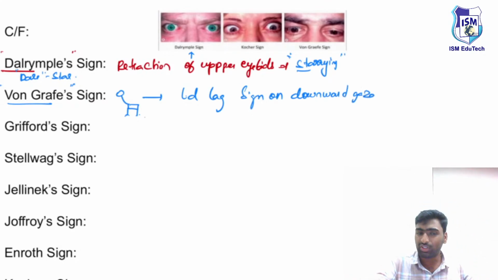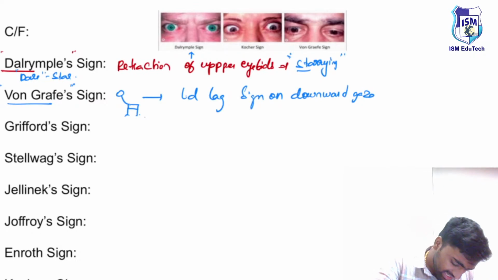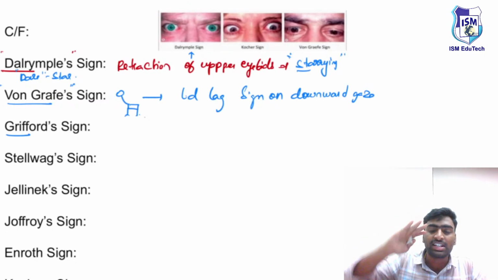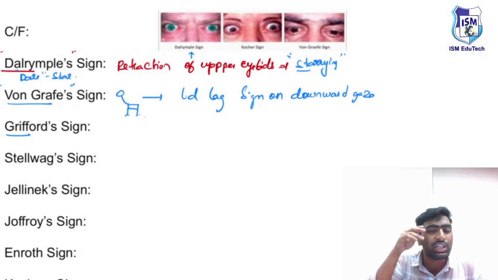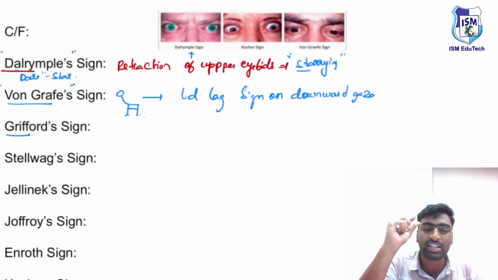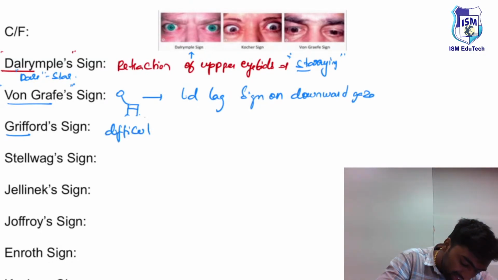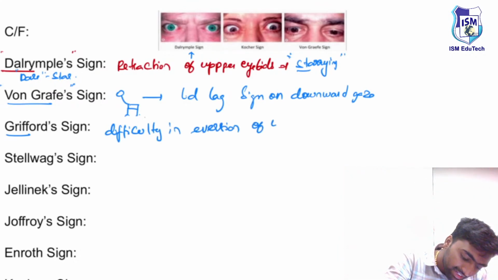Next, there are a few other signs like Griffith sign. What is this Griffith sign? There is some kind of difficulty in eversion. This is inversion, this is eversion. Because of the retracted lid, you will have some difficulty in eversion of the upper lid. So there is difficulty in eversion of the upper eyelid.